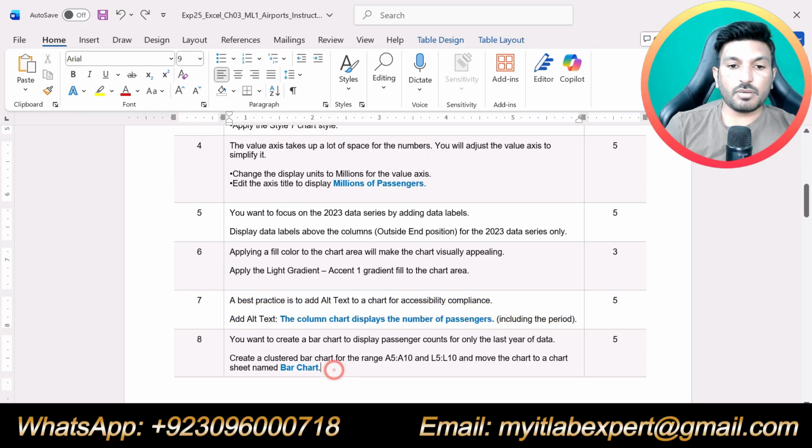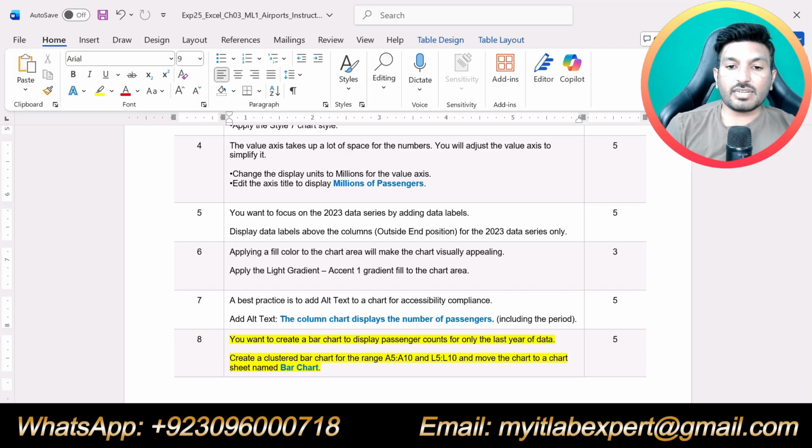Now let's do step number 8. You want to create a bar chart to display the passenger count only for the last year of the data. So create a clustered bar chart. In step number 8 we are supposed to create a clustered bar chart for the range A5 up to A10 and L5 up to L10. A5 up to A10 will be the labels for this clustered bar chart, and then L5 up to L10 will be the data for this bar chart. Then we are supposed to move the chart to a sheet named Bar Chart.